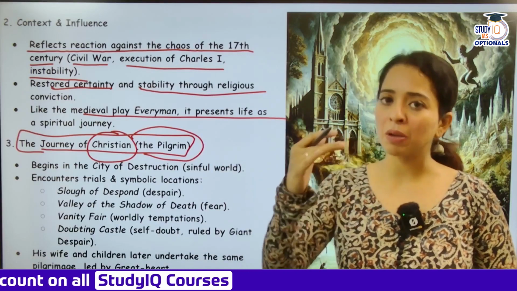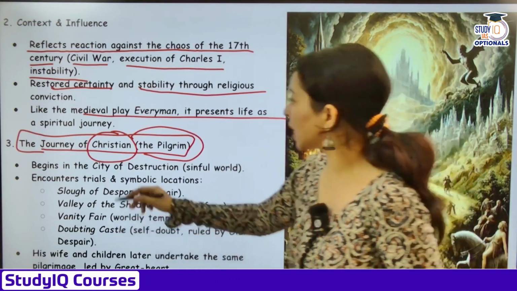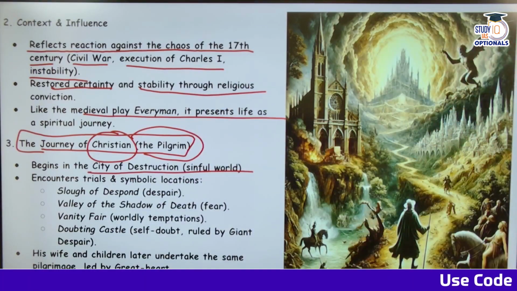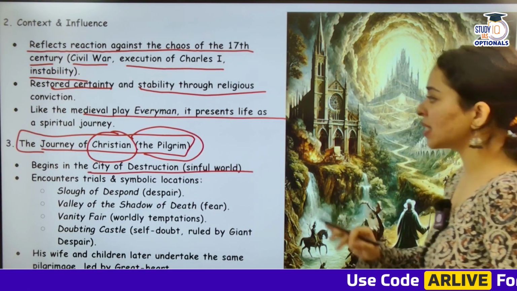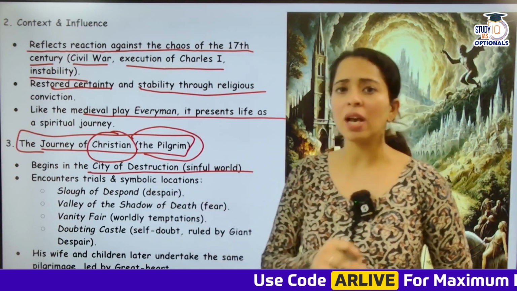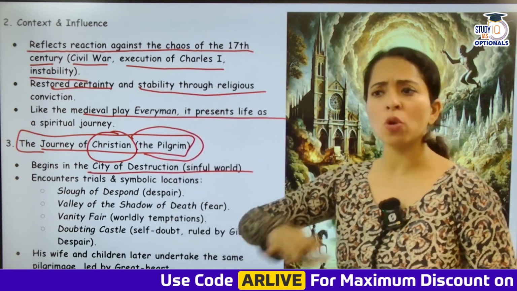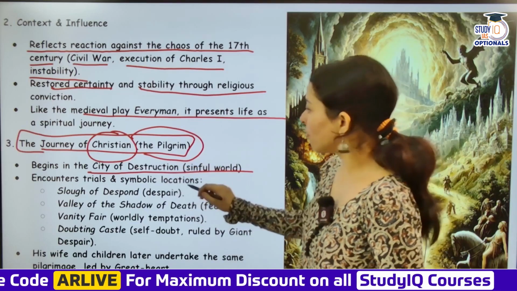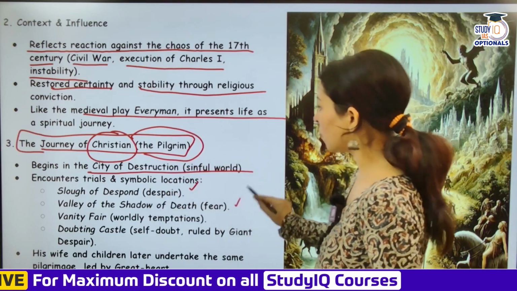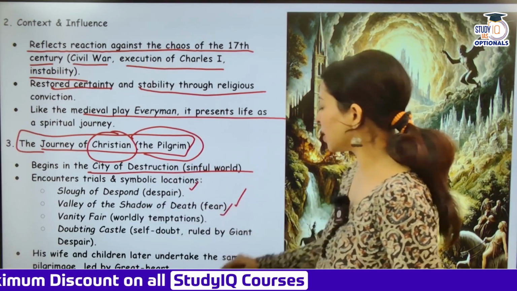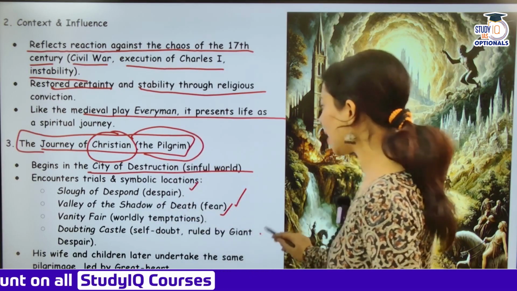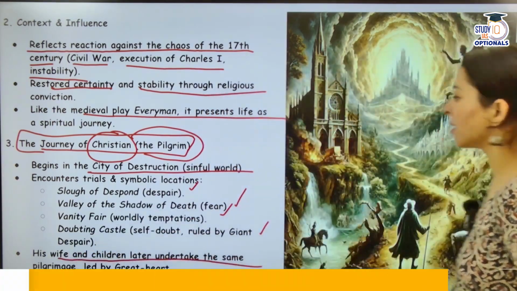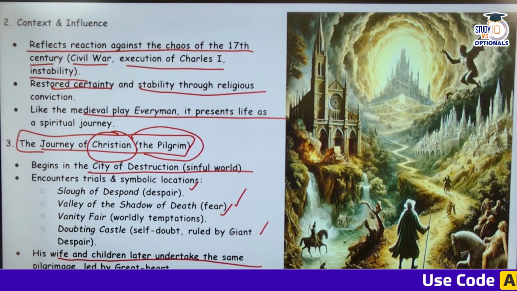The Pilgrim, Christian, begins his journey in the City of Destruction, a sinful world. City of Destruction means it's a sinful world. And what does he encounter? He goes through a series of difficult challenges: the Slough of Despond, the Valley of the Shadow of Death, Vanity Fair, worldly temptations, Doubting Castle, self-doubt ruled by Giant Despair. His wife and children later undertake the same pilgrimage led by Great Heart.